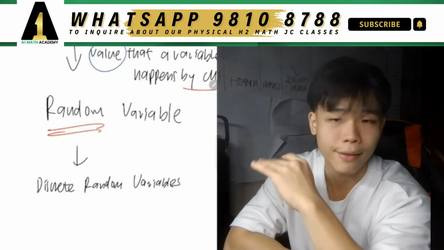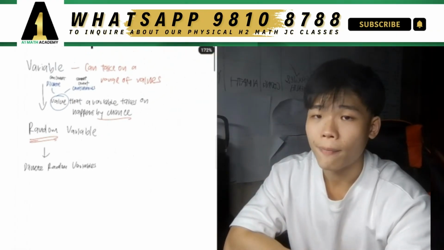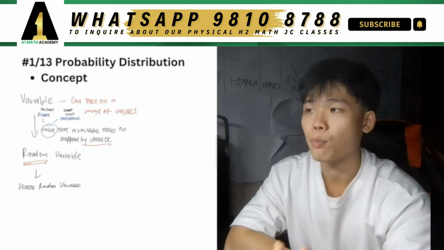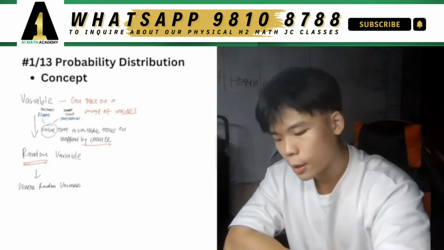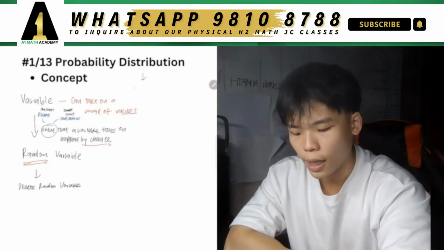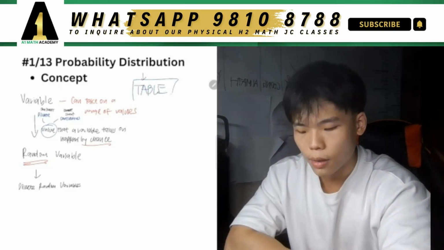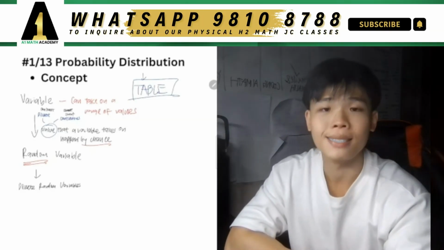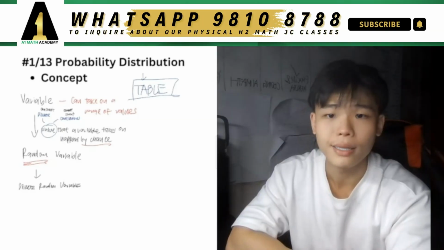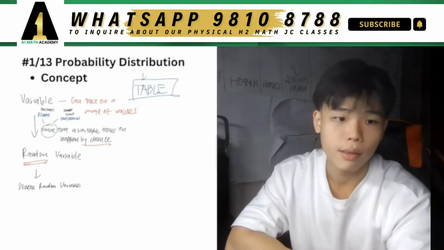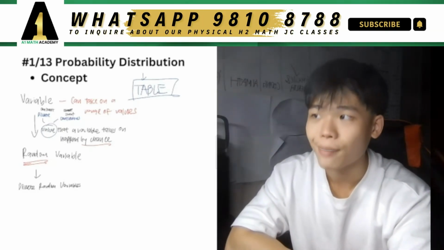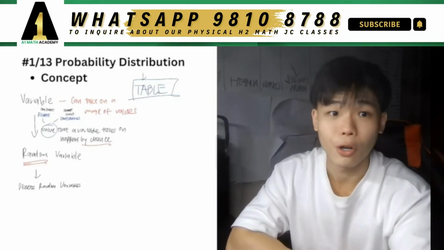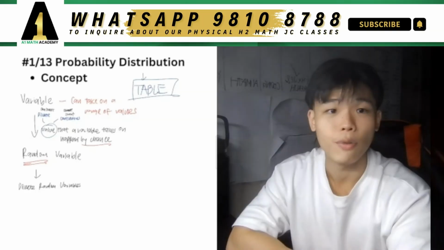Okay, so I have just painted the picture for you as to what this whole topic is going to be about. So let's talk about the first concept, and that is a probability distribution, typically represented in the form of a table, right? So over here, it's a table. Now, what does this table represent? As the name of the concept suggests, it represents the distribution of probabilities of a discrete random variable. So if this is your first time learning this topic, my previous sentence would have probably confused you a lot. So let's just paint this whole idea with an example again.